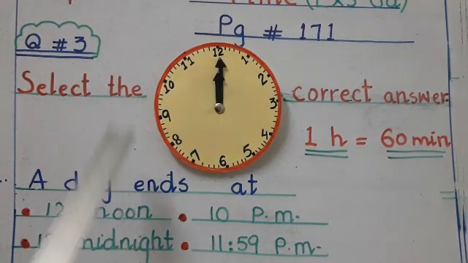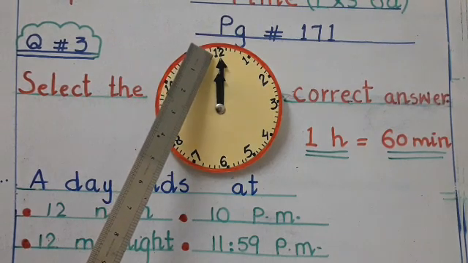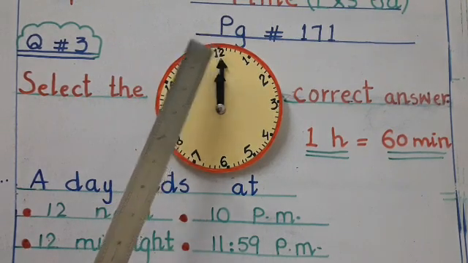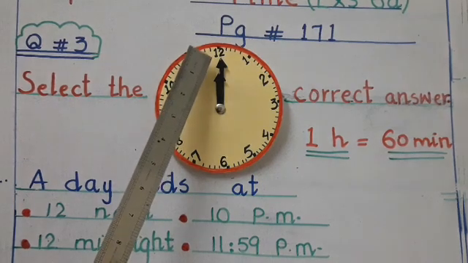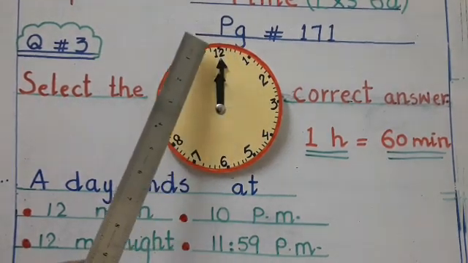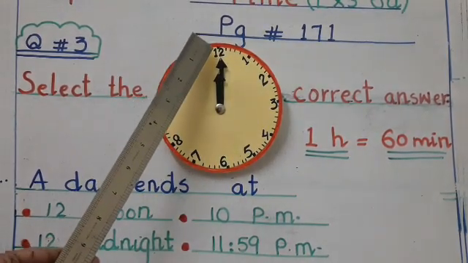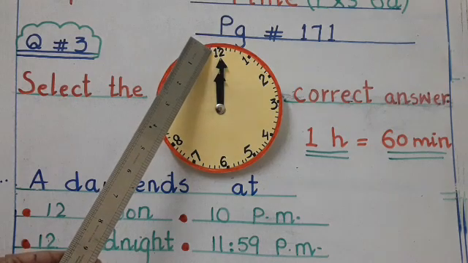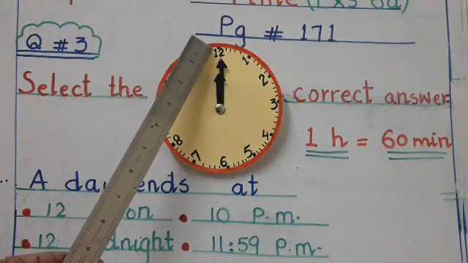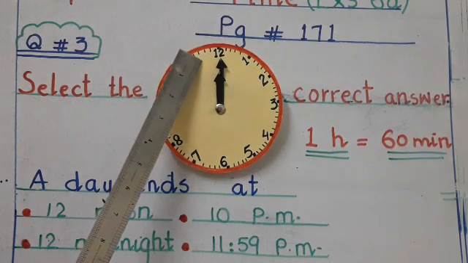Why? Because this is the half of the day. From 12 midnight, both of these hands take a full round. This hour hand takes a full round of the face of the clock. When it takes one full round, that time is 12 noon.